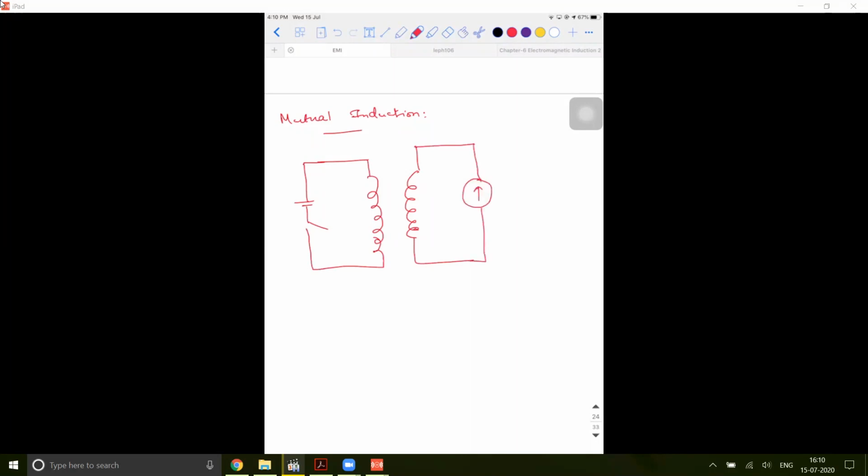Now initially at t equal to 0, what will happen? Let's say this is coil number 1 and this is coil number 2. At t equal to 0, the key is open. So what is going to be the current in coil 1? Obviously 0. As soon as I close this, there will be an increase in the value of the current within the first coil.